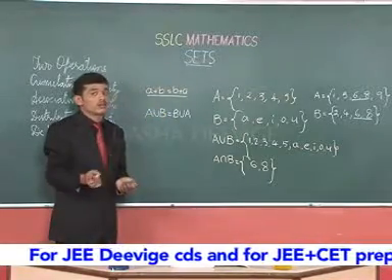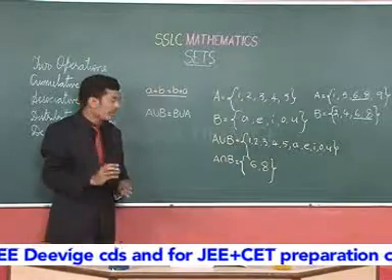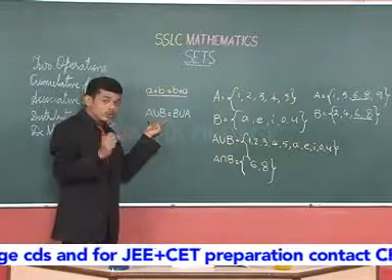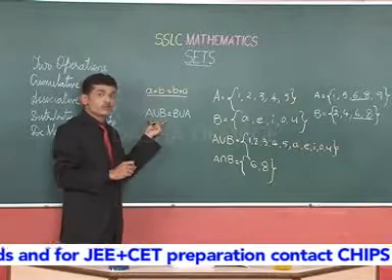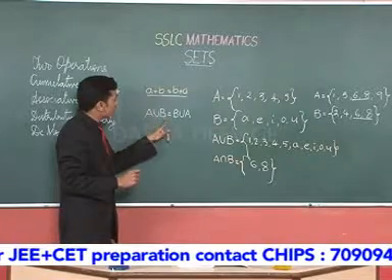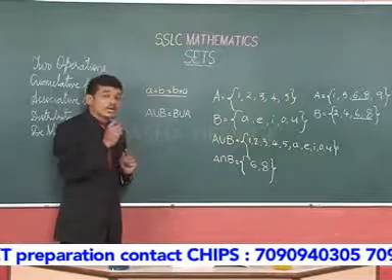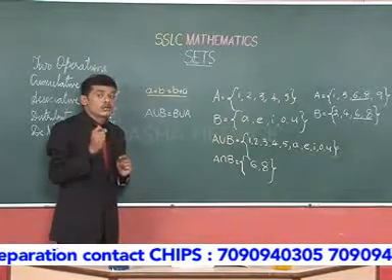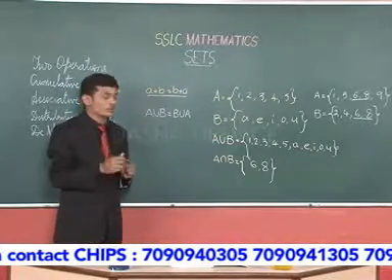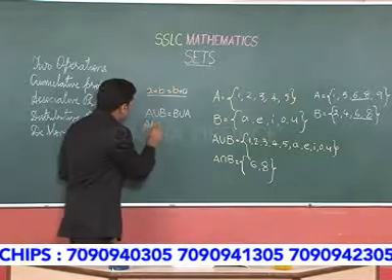Even in sets, with the union and intersection operations, we have the commutative property. Intersection and union also obey the commutative property. So, here A union B is equal to B union A. So, in sets also union follows the commutative property.